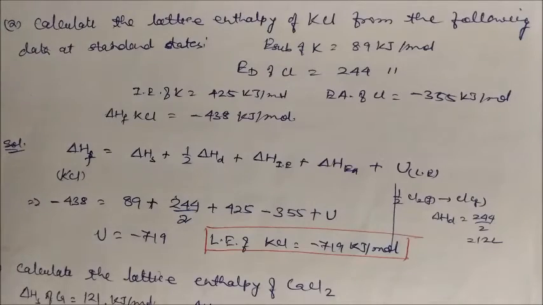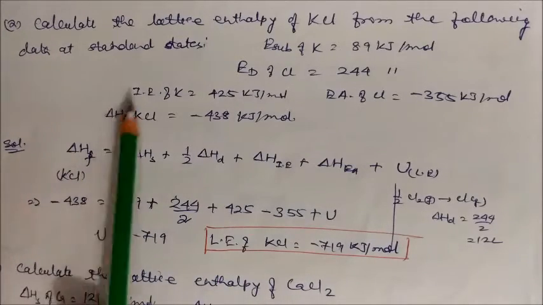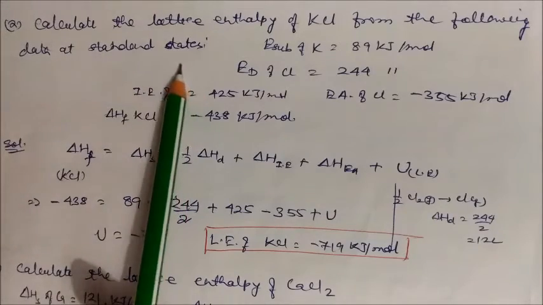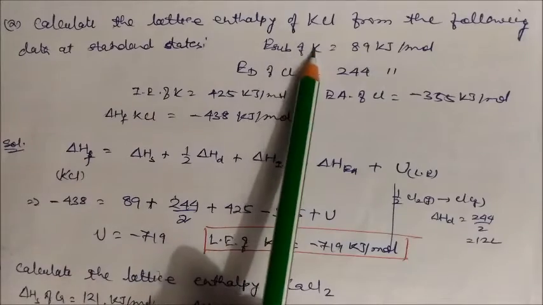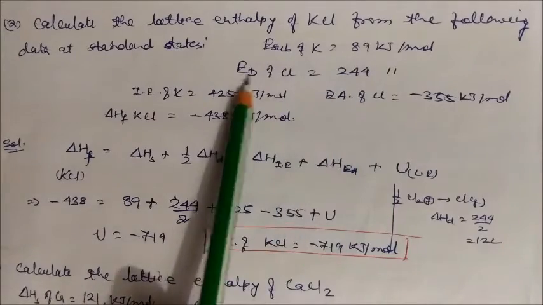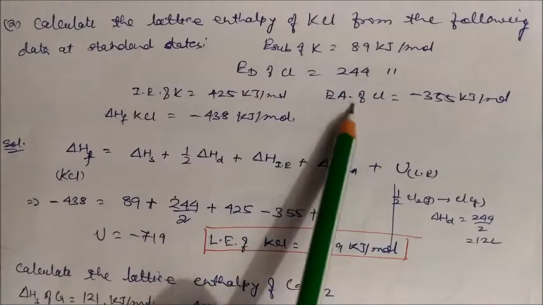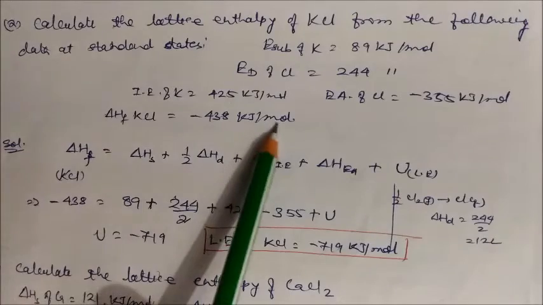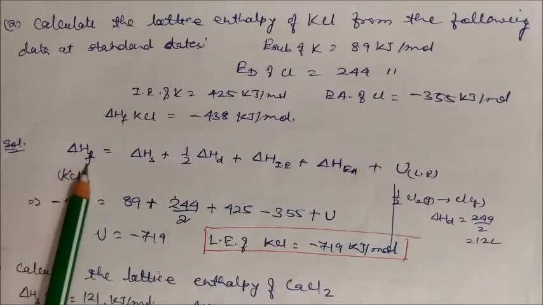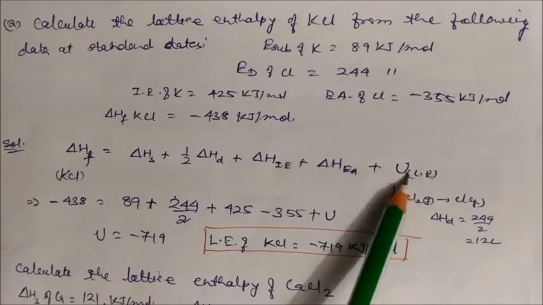This is another solved numerical. Calculate the lattice enthalpy of KCl from the following data at standard conditions. The sublimation energy of potassium is given, the dissociation energy of Cl is given, the ionization energy of potassium is given, and the electron affinity of Cl is given. And the heat of formation of KCl is also given. Use the formula: heat of formation equals sublimation plus dissociation plus ionization energy plus electron affinity plus lattice energy.